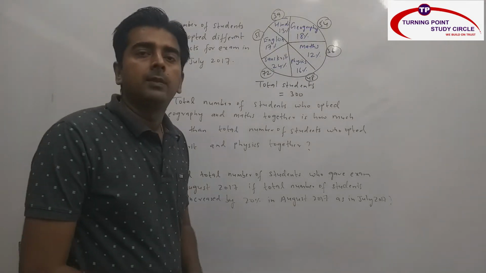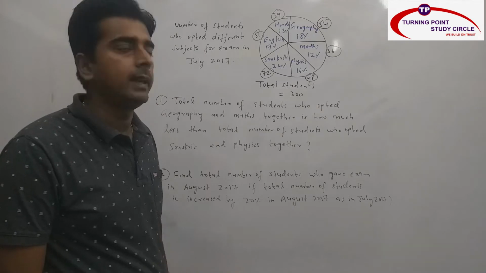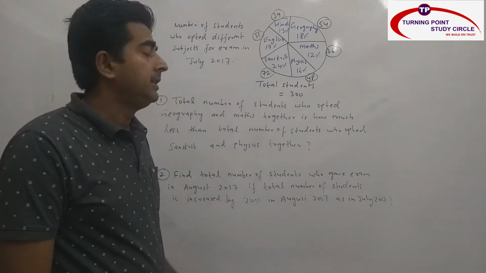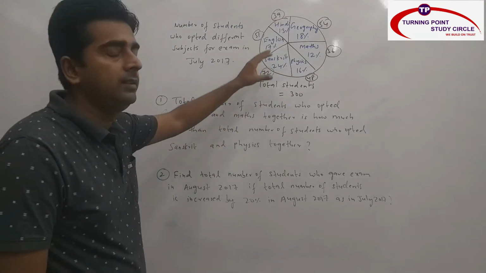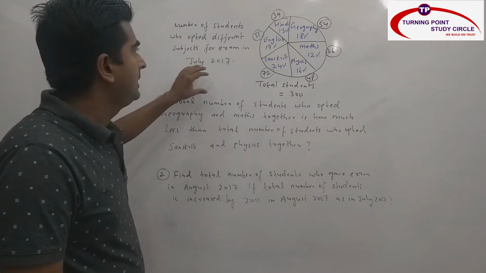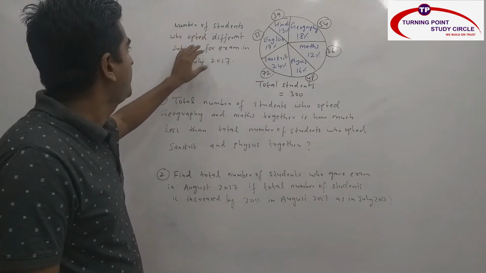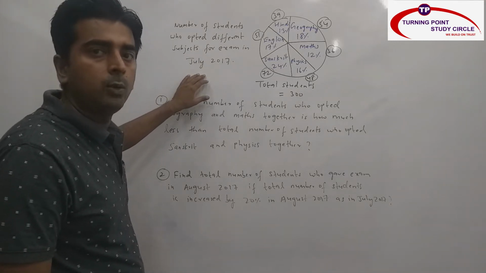So I hope you are clear with the number series question and simplification question. Now we will see one set of DI, and this DI is purely based upon prelims level, which is very important. This is nothing but pie chart DI. So let me explain what this DI is all about. Here they have given you one pie chart where they mentioned the number of students who opted different subjects for examination in the month of July 2017.